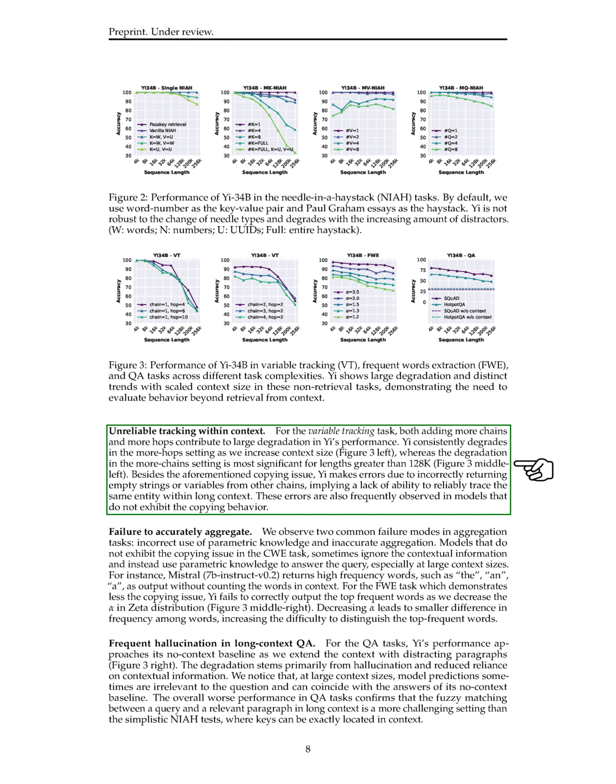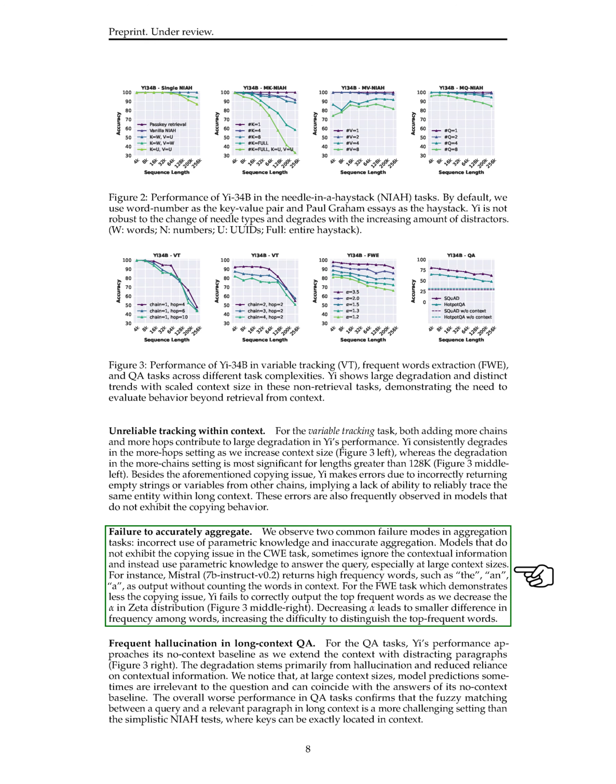In aggregation tasks, we identified two common failure modes: incorrect use of contextual information and inaccurate aggregation. Some models ignored contextual information and relied on pre-learned knowledge to answer queries, leading to incorrect outputs. Additionally, in long context question answering tasks, our model showed frequent hallucinations and reduced reliance on context, resulting in performance similar to a no-context baseline.